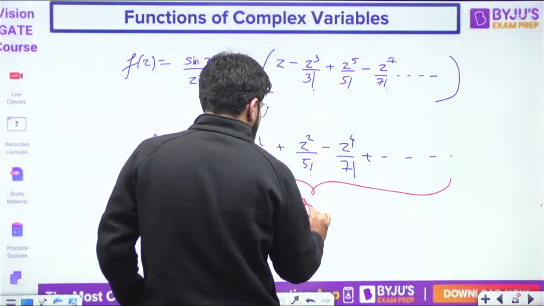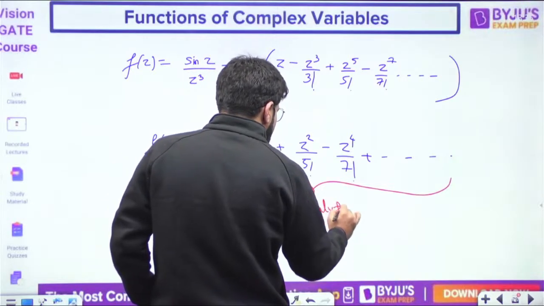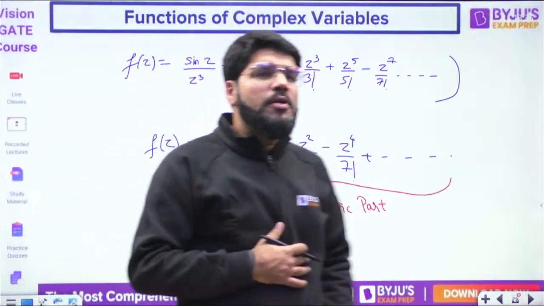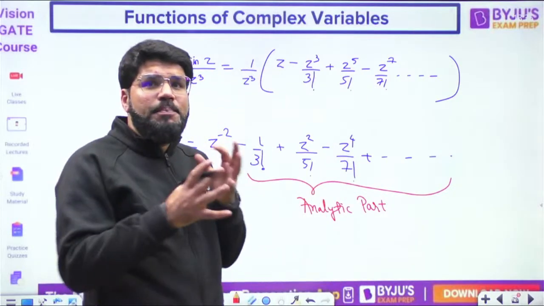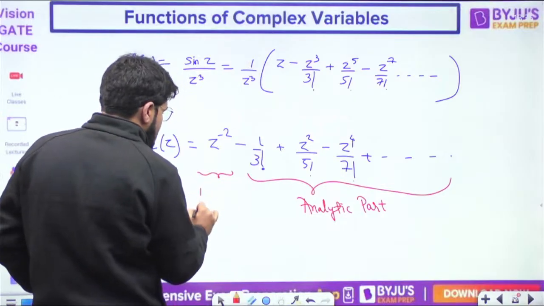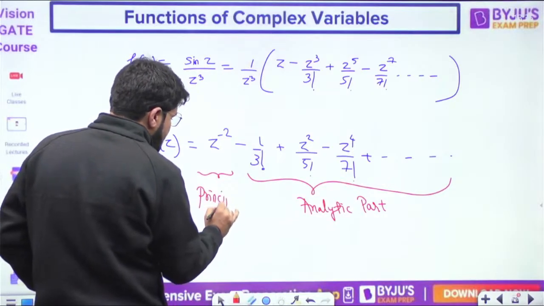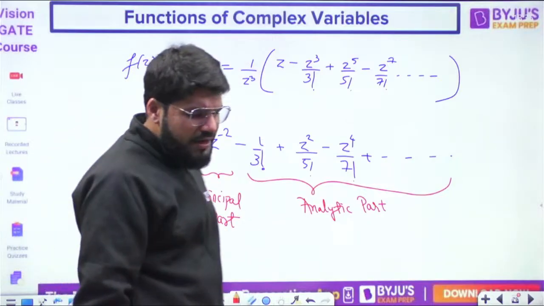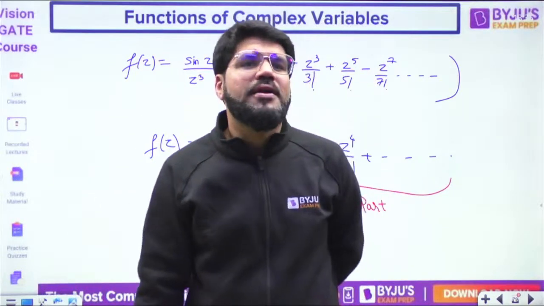The difference here is this one, including the 1 by 3 term also. This one is the analytic part. I told you positive powers of z will be the analytic part because that comprises a polynomial function, which is always analytic. The part with the negative powers of z is the principal part. Does it go to infinity? The principal part does not contain infinite terms.